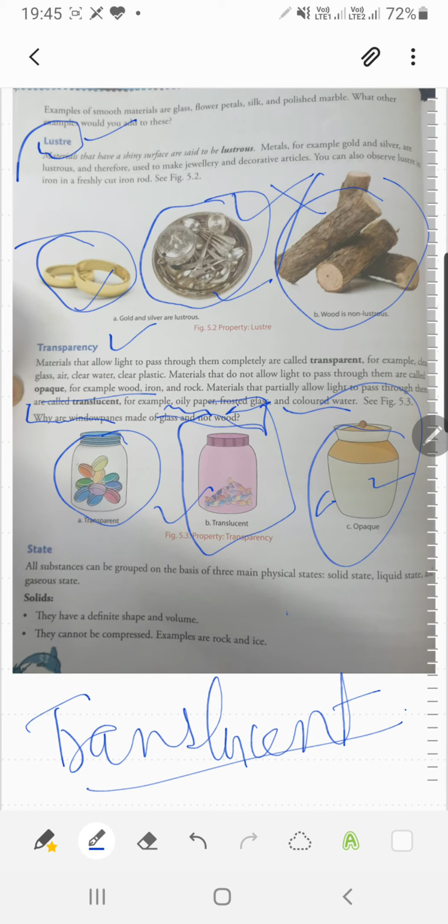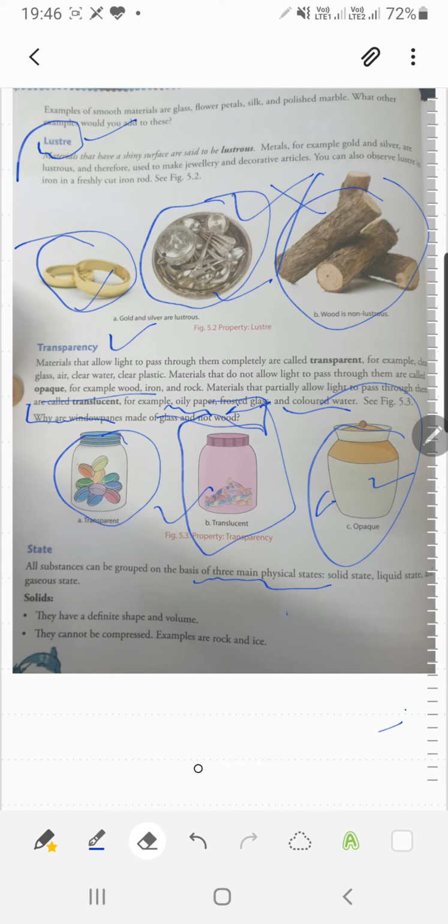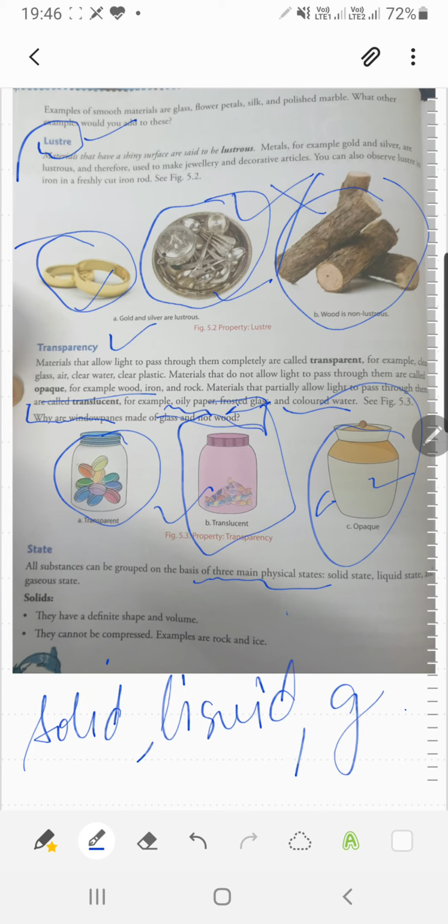Next is the state. All substances can be grouped on the basis of three main physical states. On the basis of state also we can categorize the materials or things. The states are solid, liquid and gaseous. Fine. What are the states? Solid state, liquid state and gas state.